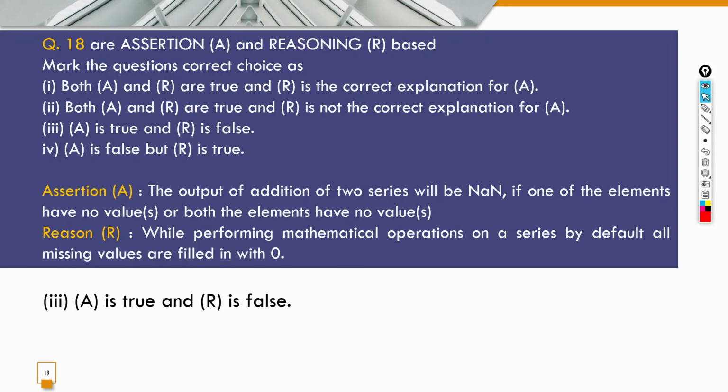Because it replaces it with NaN, so any arithmetic calculation on NaN will always give you NaN. So the third is the correct one. A is true and R is false. Let's see the next question.